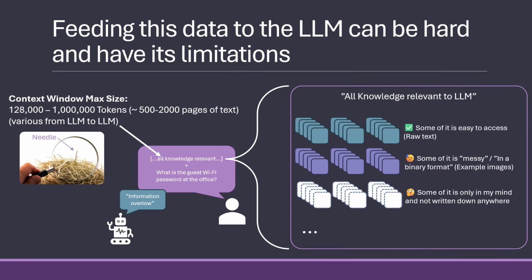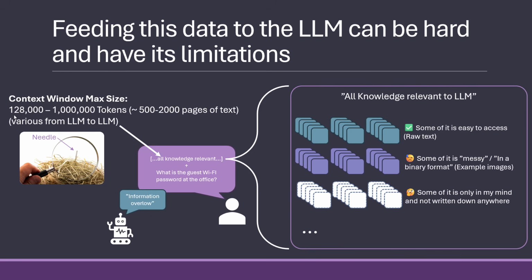And if we fed it every single little thing, it would end up being a needle in a haystack to find it, which they are pretty good at actually at the moment. But at the same time, we could end up putting so much data in that we hit the context window max. Every LLM has a context window.